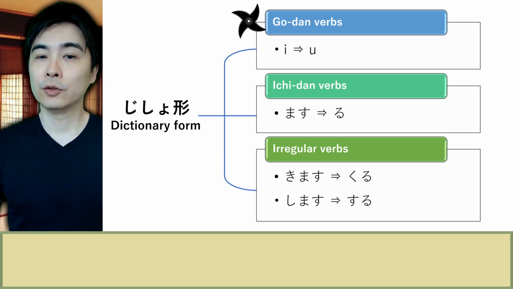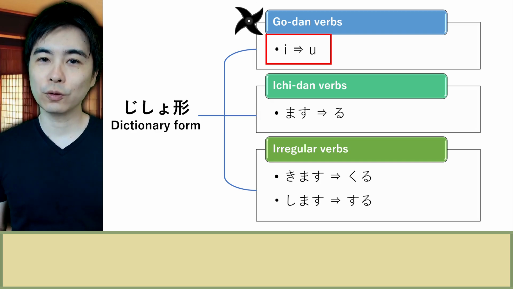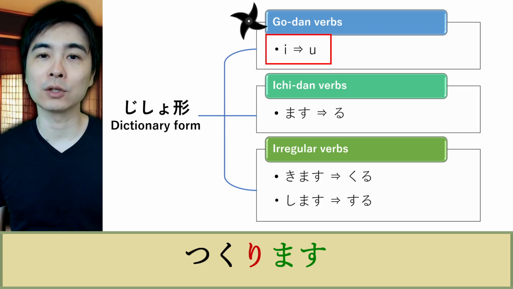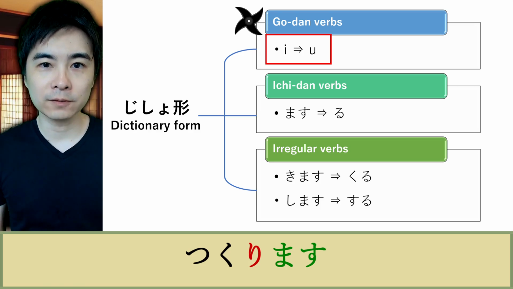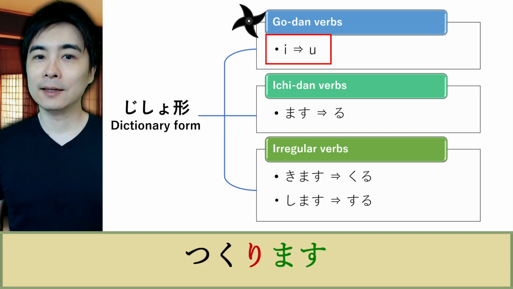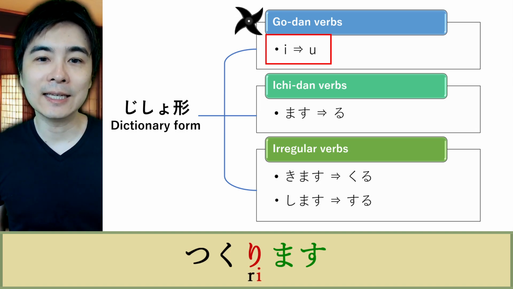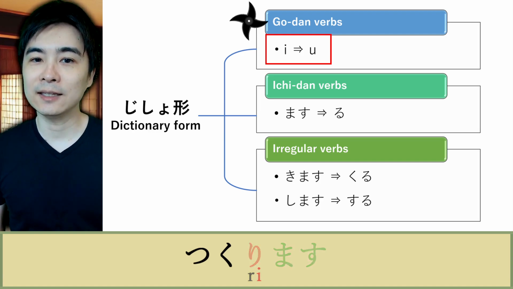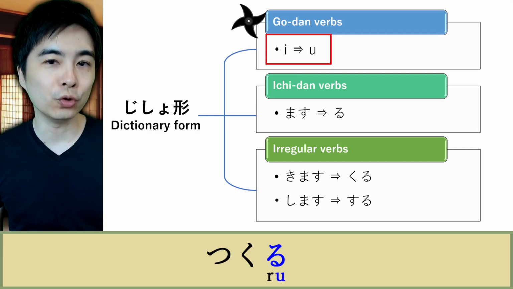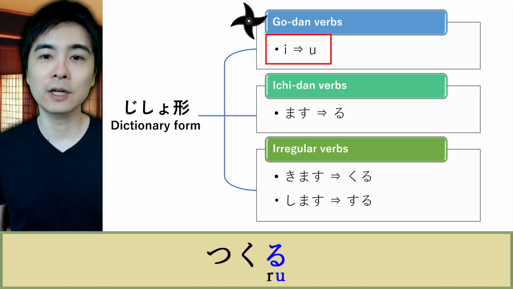For 五段 verbs, you can get its dictionary form by changing い into う. For example, 作ります is a 五段 verb that means to make or to create. If it's a 五段 verb, then the sound right before ます is always い. In the case of 作ります, the letter right before ます is り. So we will change り into る. We just need to change い into う. So り becomes る.